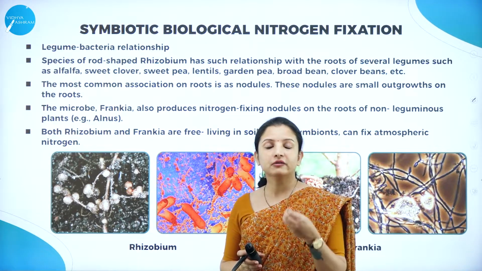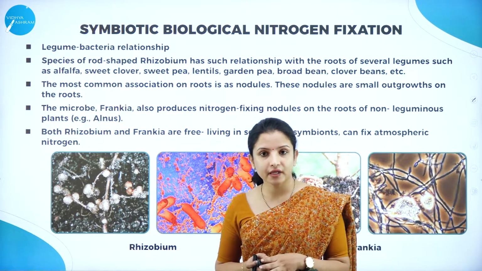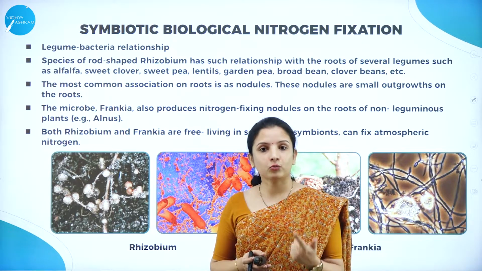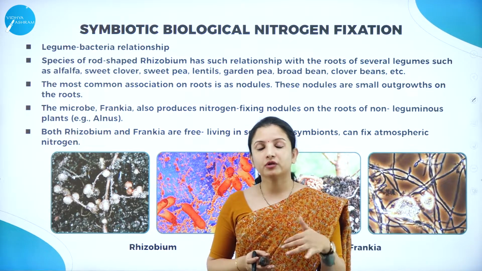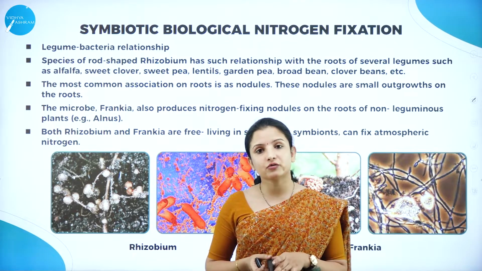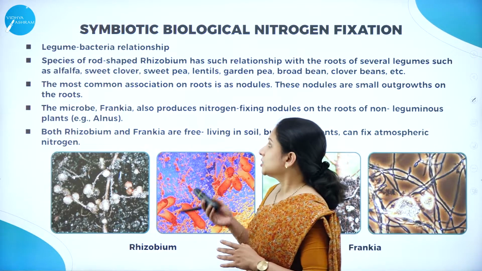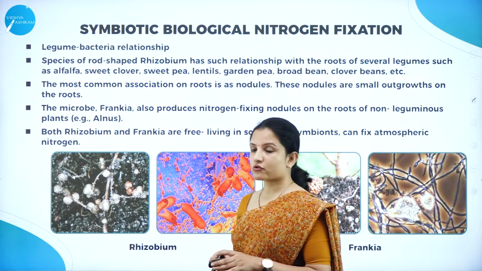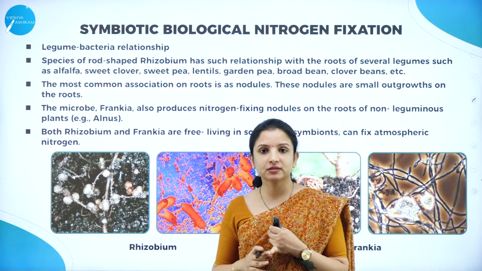So far we talked about the free living bacteria and the algae that help in fixing the atmospheric nitrogen. There were two types of aerobic bacteria and one type of anaerobic bacteria. And also we understood how they are free living, because they do not form any symbiotic association with the plant. They just fix the nitrogen and that nitrogen will be utilized by the plant, but they don't derive any benefit from the plant. So here they do not harm the plant.